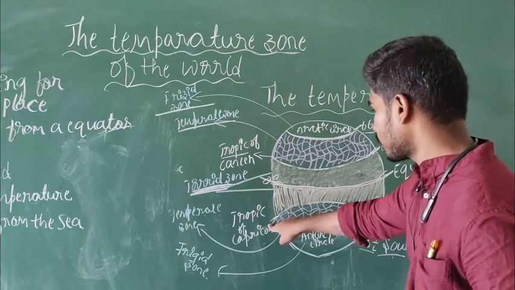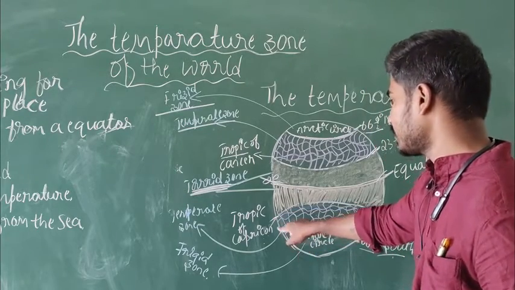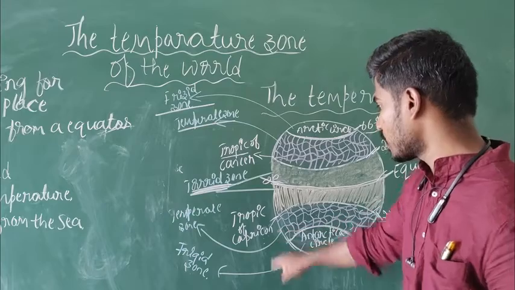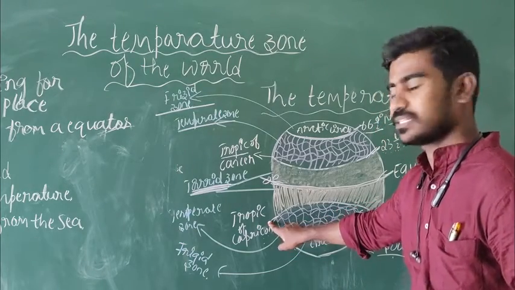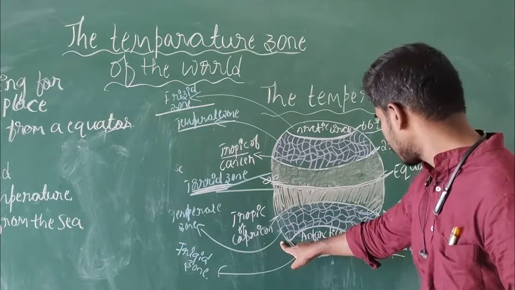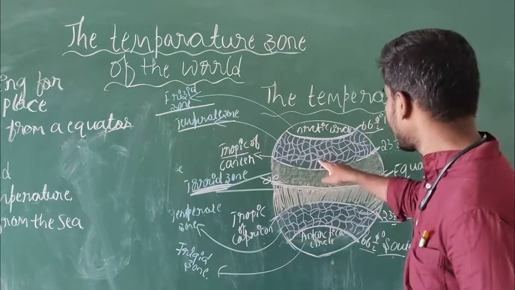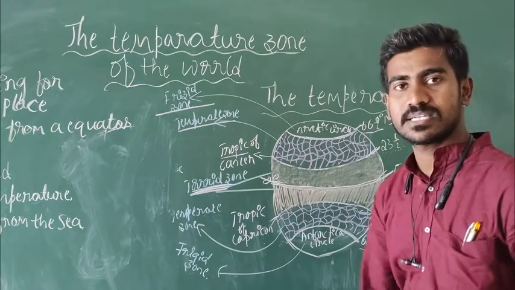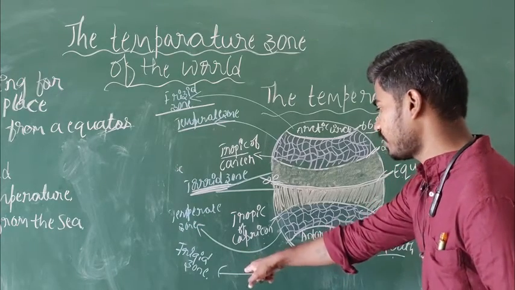Here also, from the line of the Tropic of Capricorn up to the line of the Antarctic Circle, it is a temperate zone. So 23 and a half degrees latitude to 66 and a half degrees latitude in the south and in the north is the temperate zone. Another zone is the frigid zone.